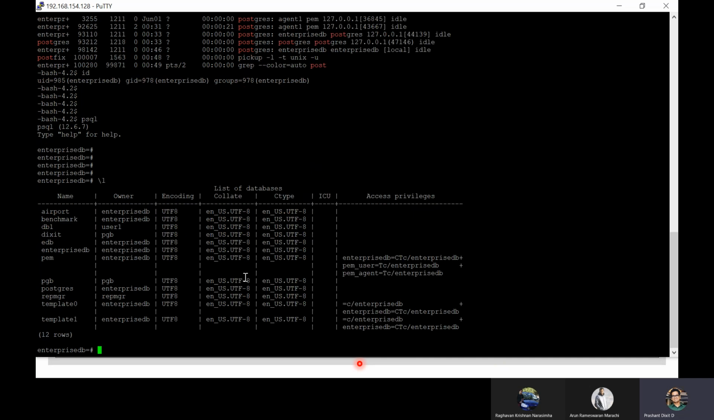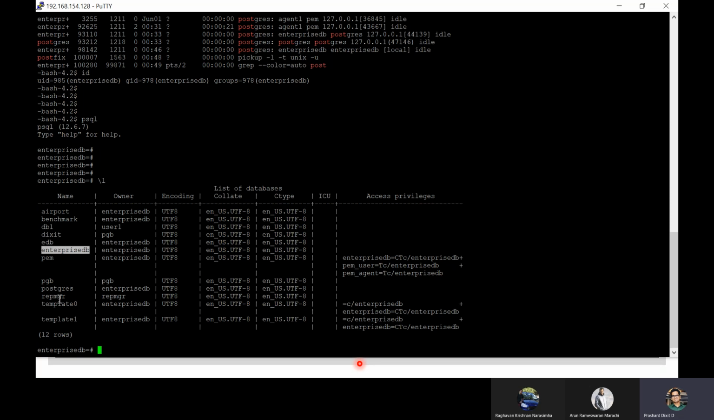All right. Now, if you press \l, here you'll see the list of databases. These are some custom databases that I've created, called Airport, Benchmark, DB1, Dikshit, EDB. Enterprise DB is the database which was created during the installation of Enterprise DB. During the installation, of course, we'll see how we can install EDB Postgres in the next session, if possible, right? At that time, you have to mention what is the default database that you want to create. So I actually mentioned Enterprise DB as the default database.